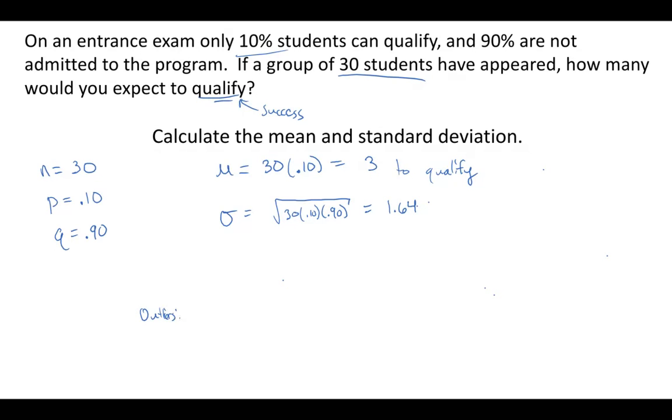You're not going to be asked to do this on the assignment, but just to show you why this would be helpful. Outliers are, remember, mu plus or minus 2.5 times the standard deviation. So for instance, let's just do the upper. 3 plus 2.5 times 1.64. Let me go ahead and do that real quick. 7.1. So if more than 7.1 students passed, that would be unusual.